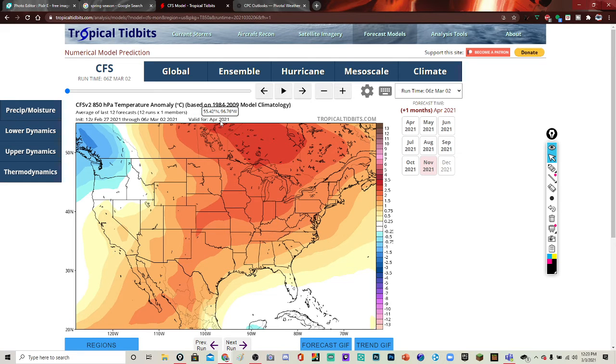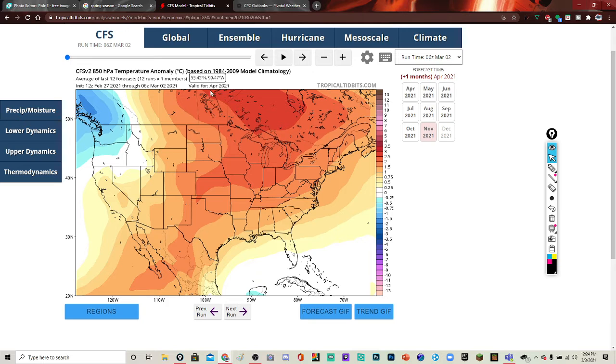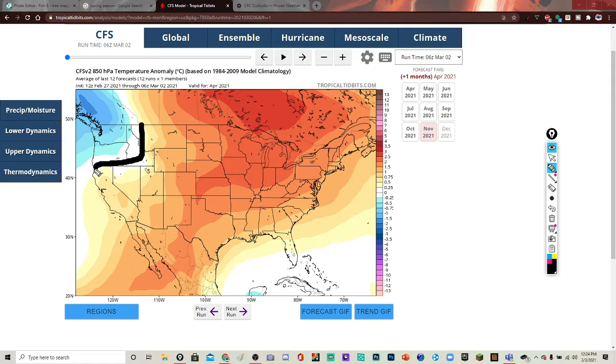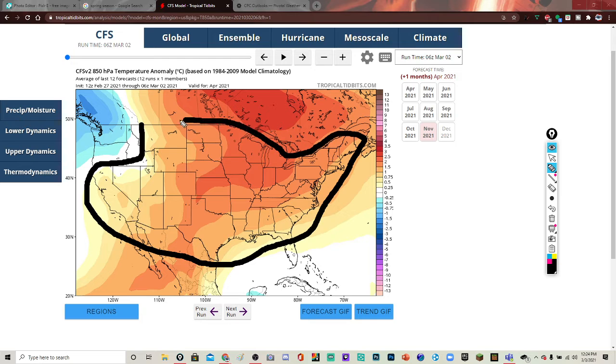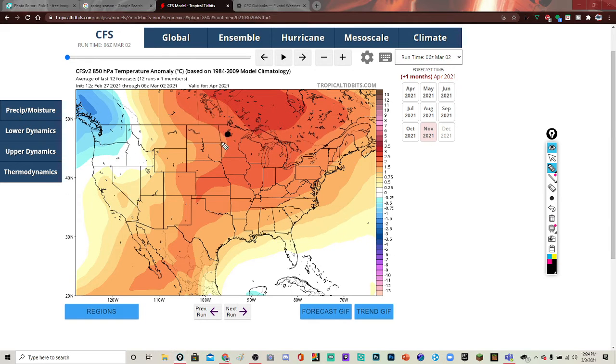Okay, let's get into the models here. We're not able to look at March anymore, but we are able to look at April here, and we're seeing above average temperatures for most of the U.S. here, mostly above average for most of April, especially up toward this area, with the above average temperatures, or cold fronts could come through at times. I might make another video on it. I don't know for sure, but it looks like we're gonna see some setups of cold air coming through, bringing possibly severe weather outbreaks in.